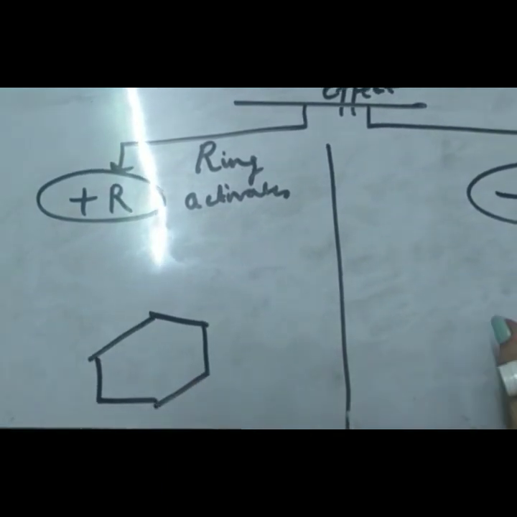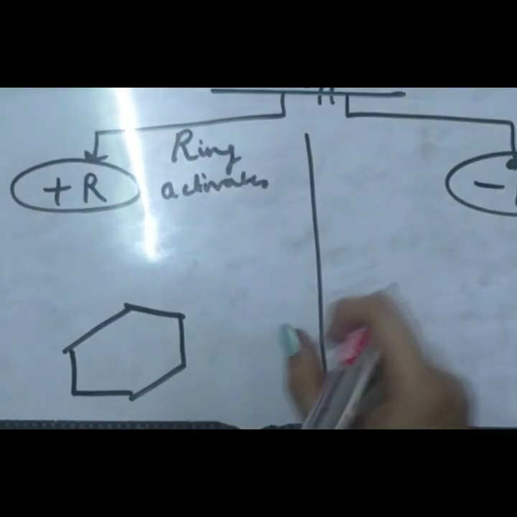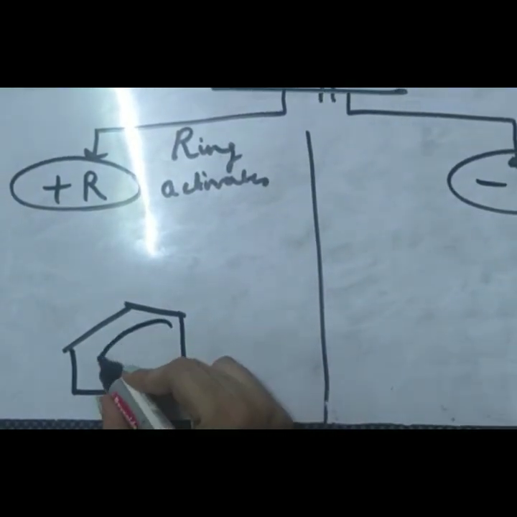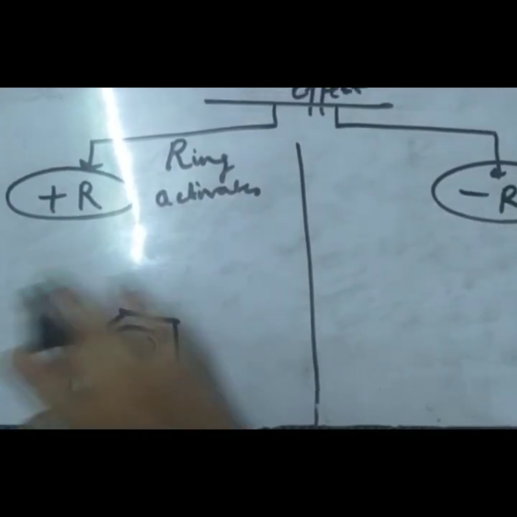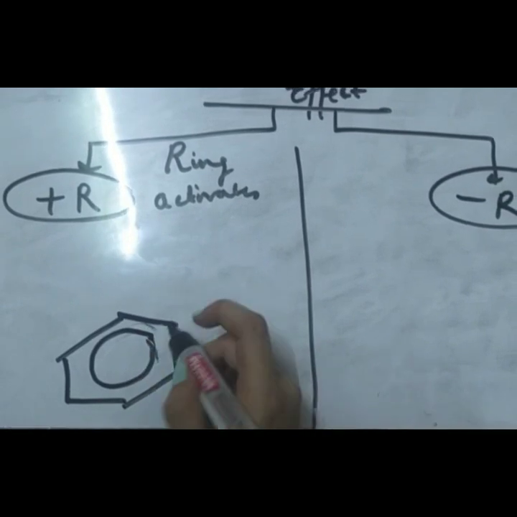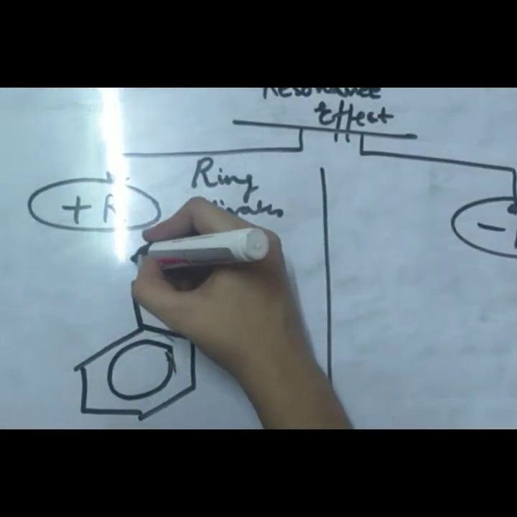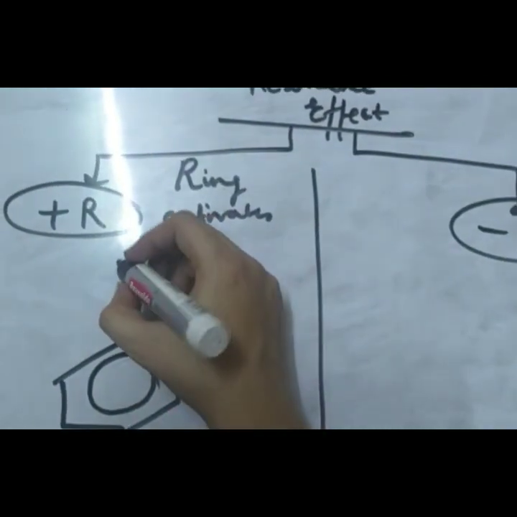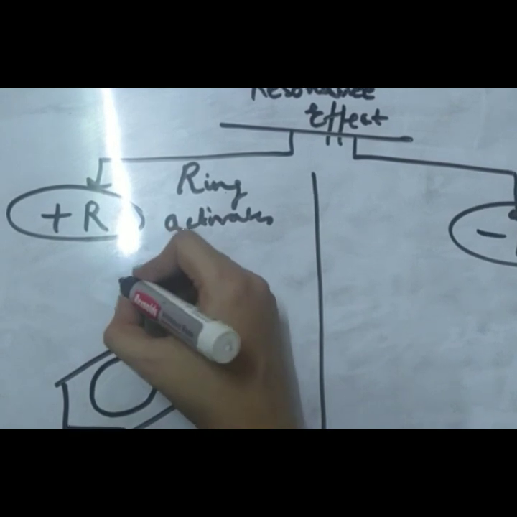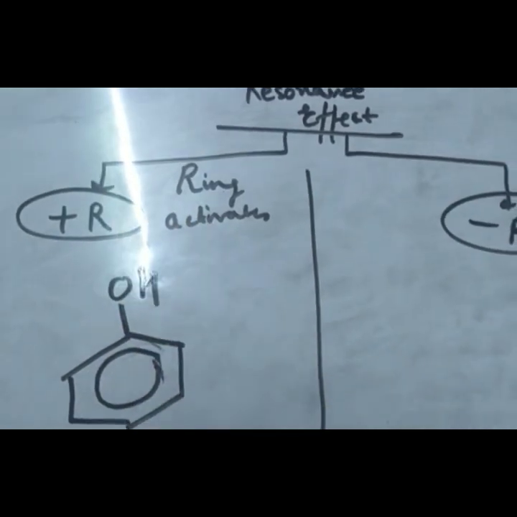one more thing: since all of the bonds are equivalent in benzene, we show it like this, that the electron density is spread over benzene. So this is benzene, and let's suppose we have a functional group attached to it, let's say an OH group, hydroxide.